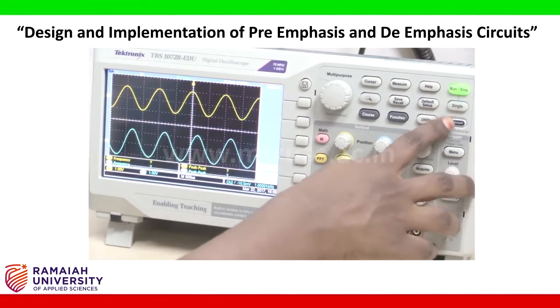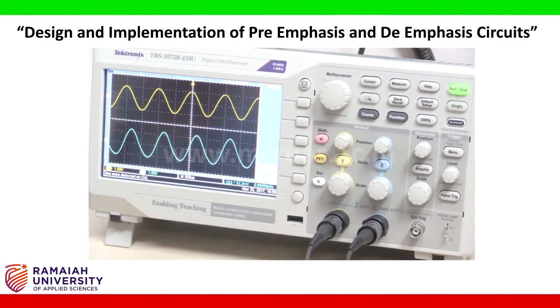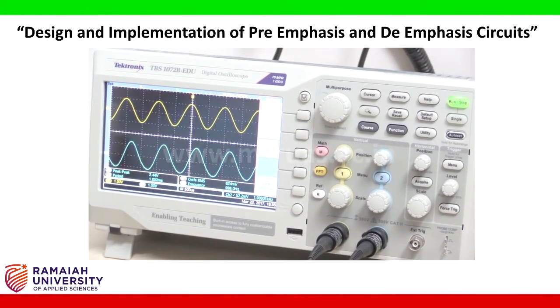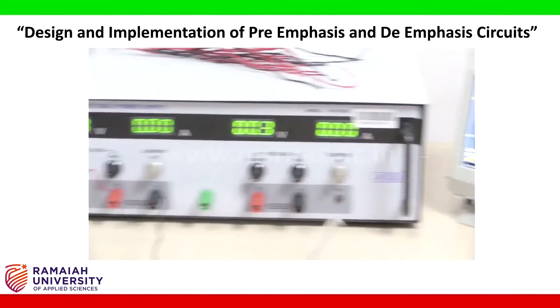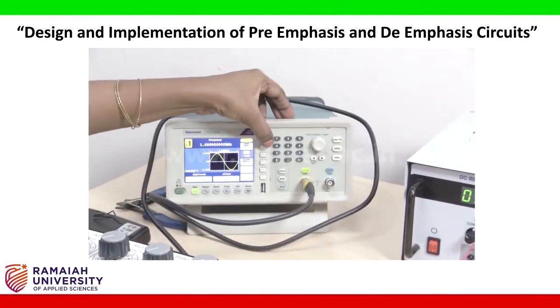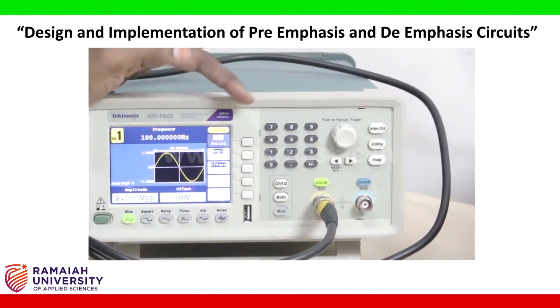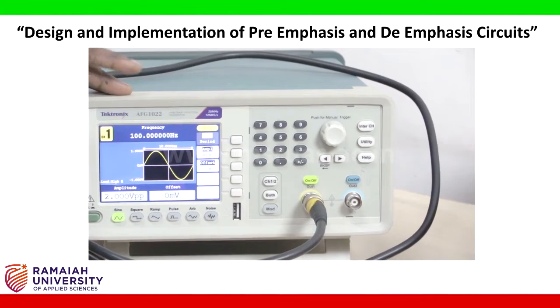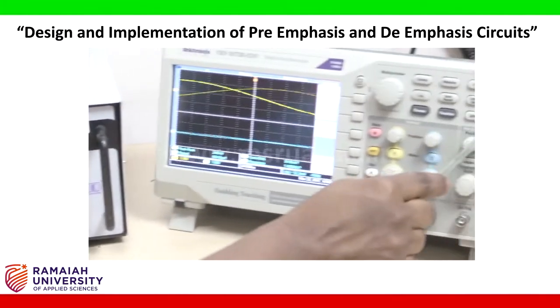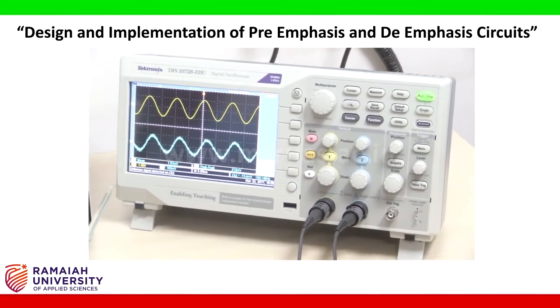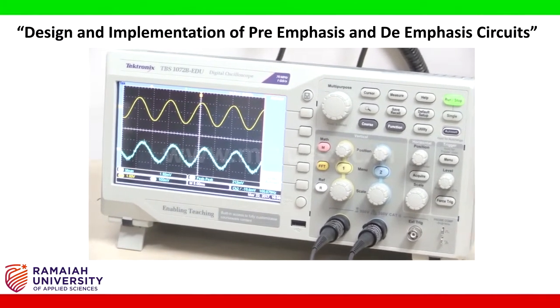Press auto set. So you can see in the channel 1 yellow colored signal, we have the input signal and this is the output from the circuit. Now move on to the function generator. Change the frequency to 100 Hertz and again in the CRO press auto set. Note down the peak to peak of the output in the table.